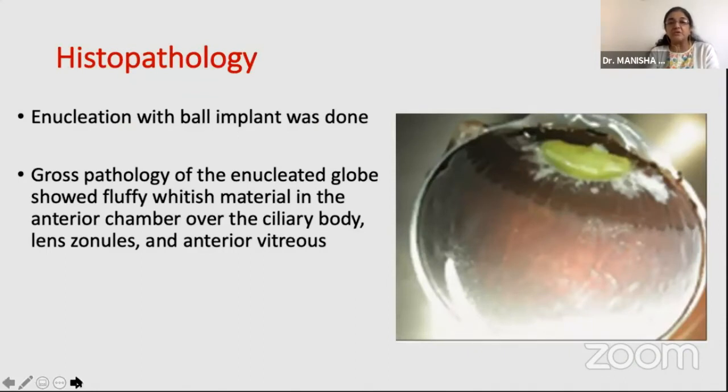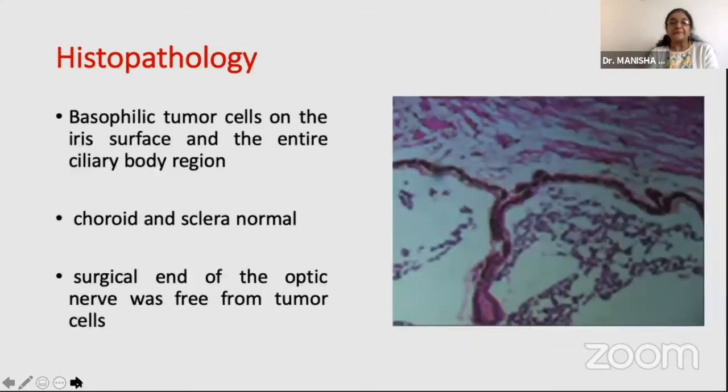A gross pathology of the enucleated globe showed fluffy whitish material in the anterior chamber over the ciliary body, lens zonules and anterior vitreous. The histopathology showed basophilic tumor cells on the iris surface and the entire ciliary body region. Choroid and sclera were normal. The surgical end of the optic nerve was free from tumor cells.